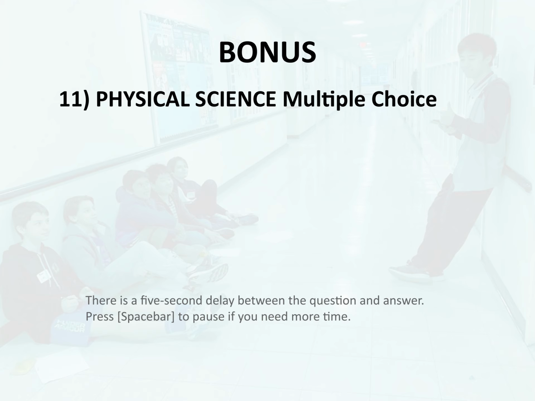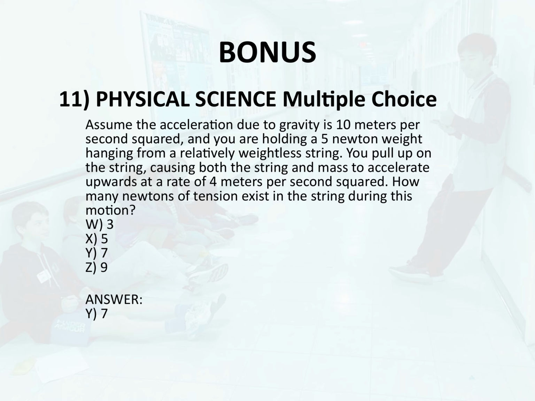How many newtons of tension exist in the string during this motion? W, 3. X, 5. Y, 7. Z, 9. Answer. Y, 7.